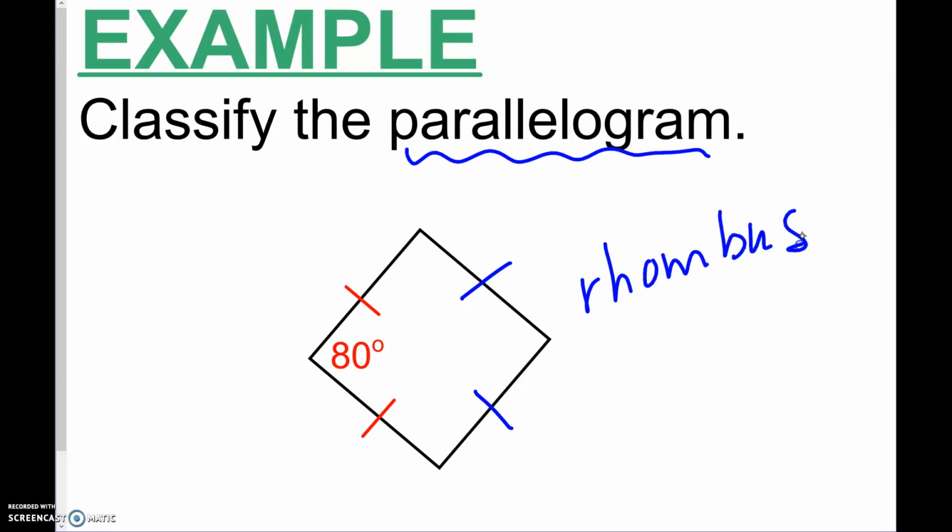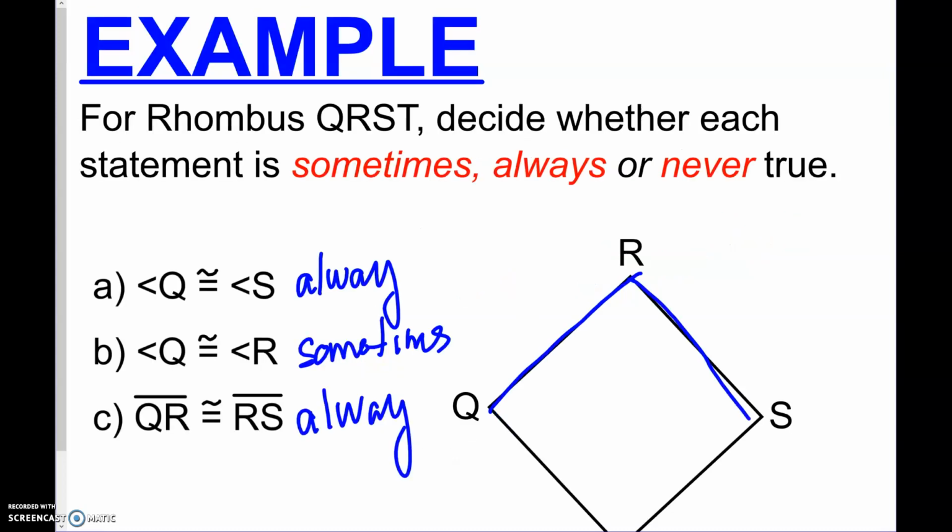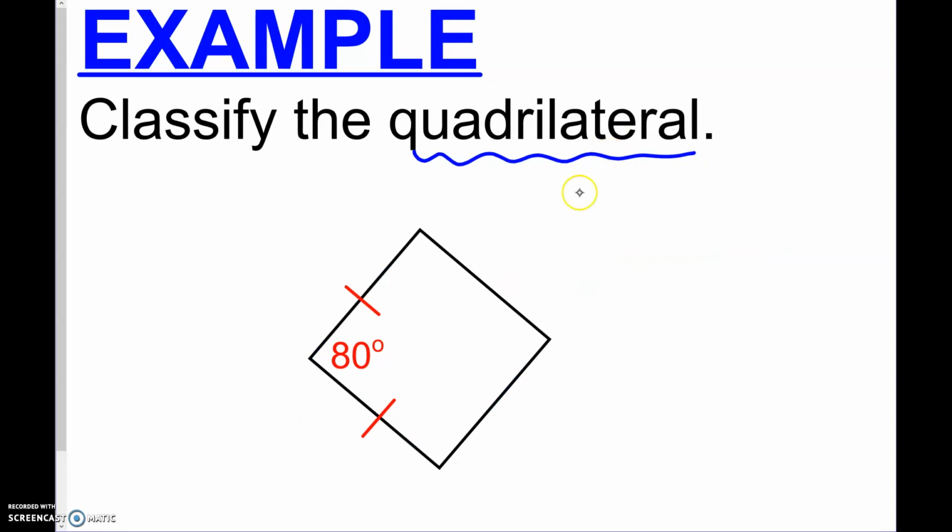And the reason they specifically told us that's 80, because if that was 90, then we could be even more sure that it's a square. But this one right here, just saying it's a quadrilateral with this, we cannot. It is plain and simple, just a quadrilateral. We cannot go any further than that, because I have no idea if these opposite sides are congruent.